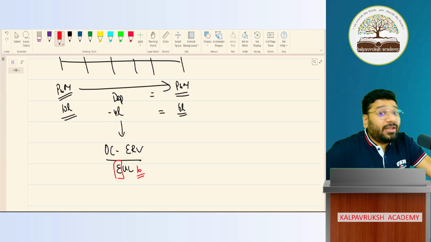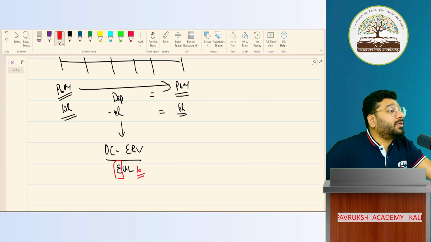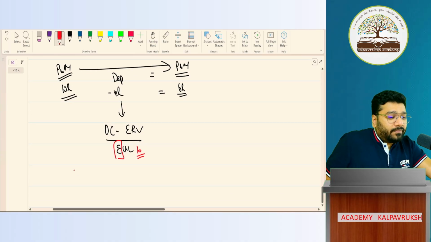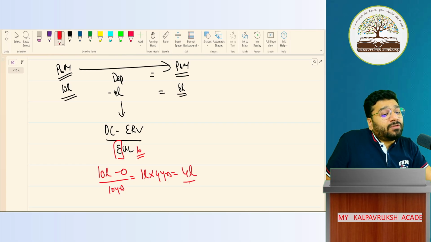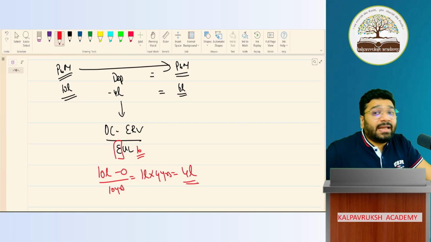It can be more than 10 years also, it can be less than 10 years also. 10 lakh minus 0 divided by 10 years. So what is the depreciation per year? 1 lakh per year. How many years have you used it? 4 years. So what is the total depreciation for 4 years? 4 lakh.